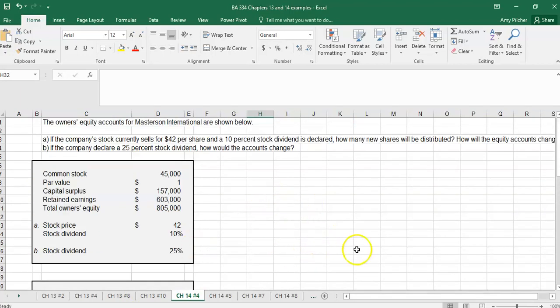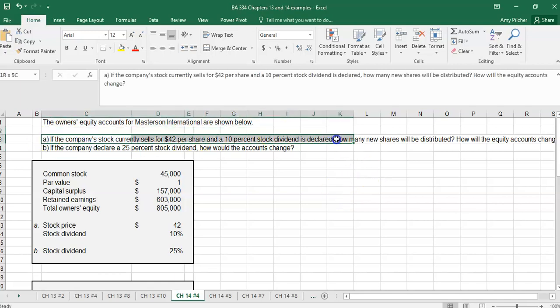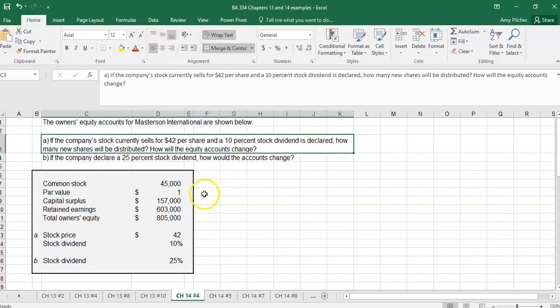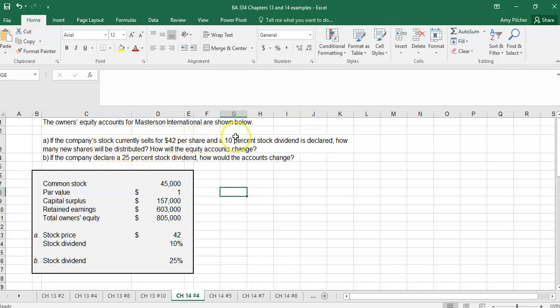Now we're moving into chapter 14 examples. So in chapter 14, we're looking at information about stock dividends. Let me make this question fit on the screen. So first we want to know if we declare a stock dividend, how many shares are going to be distributed as part of that stock dividend, and how will our equity accounts change?